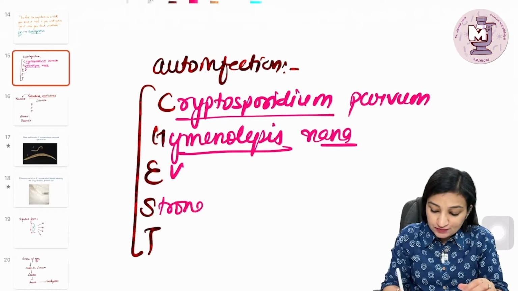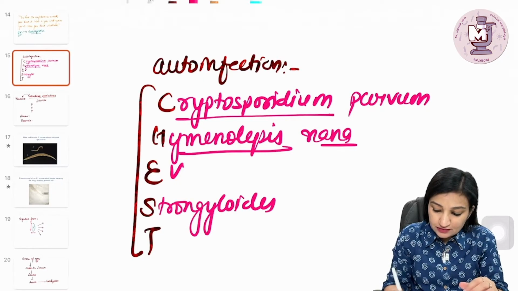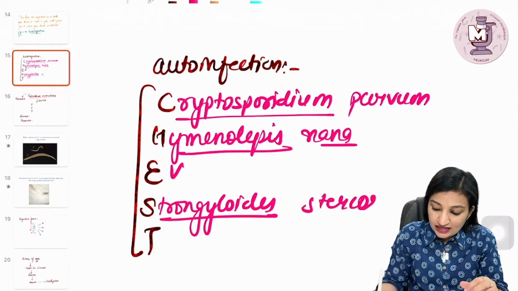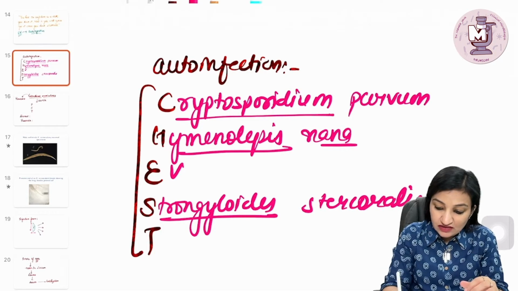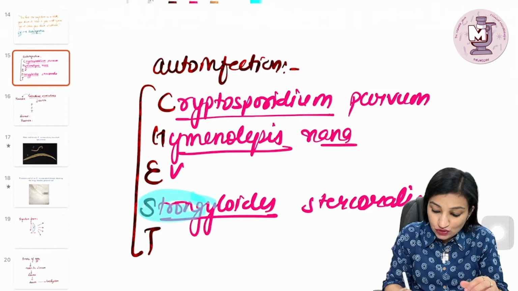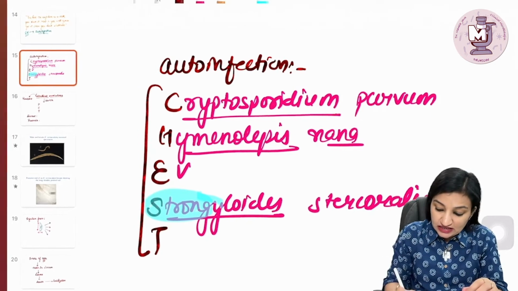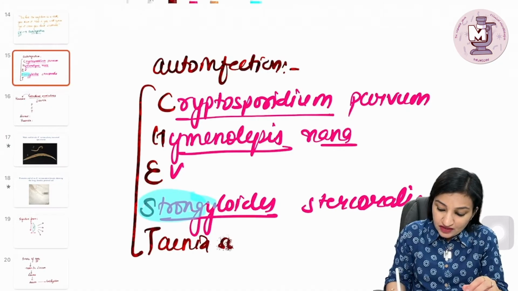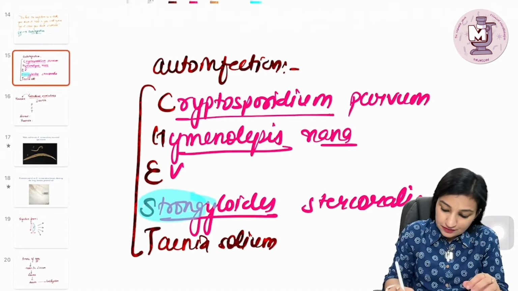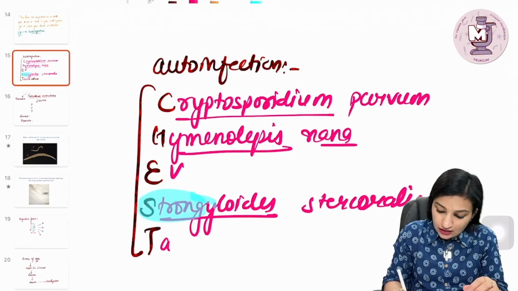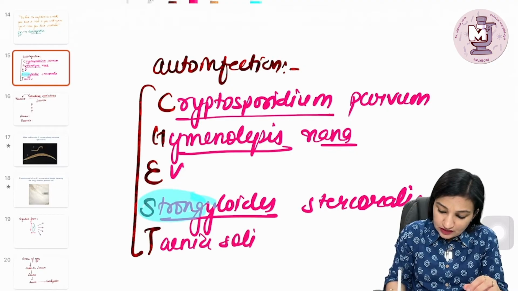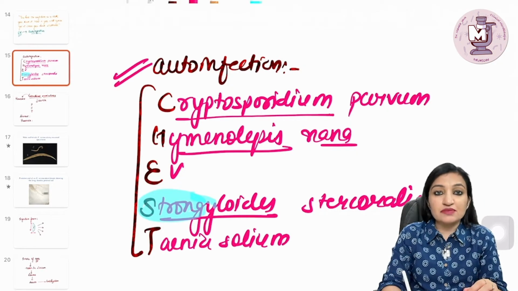S stands for Strongyloides stercoralis. Remember this fellow, the name itself has got what? The word strong. So it is pretty strong, strong enough to induce auto-infection. And T stands for Taenia solium. So remember these important examples as chest.